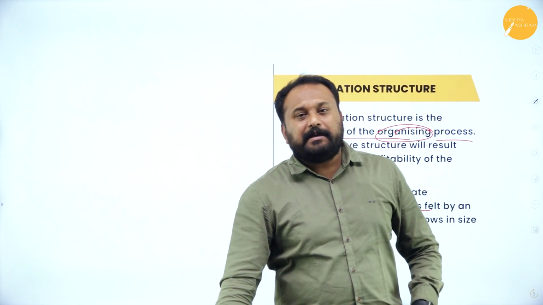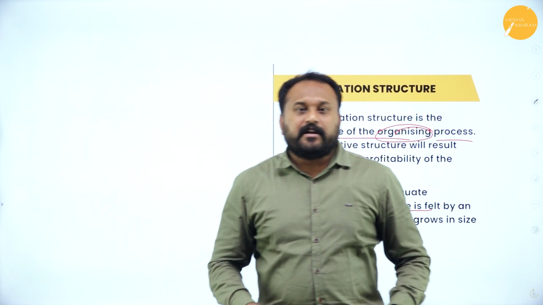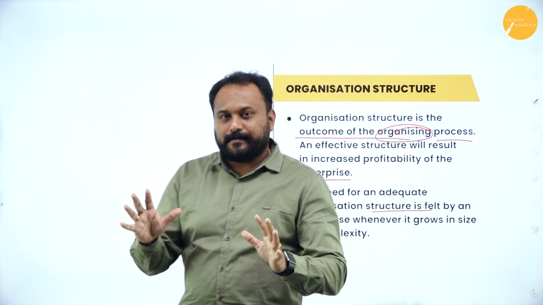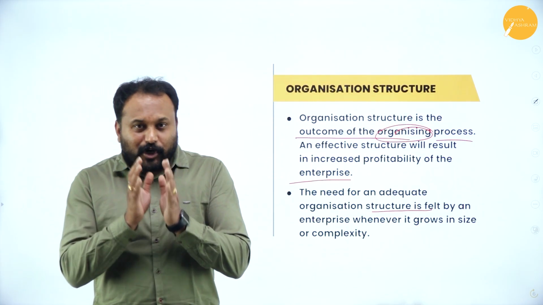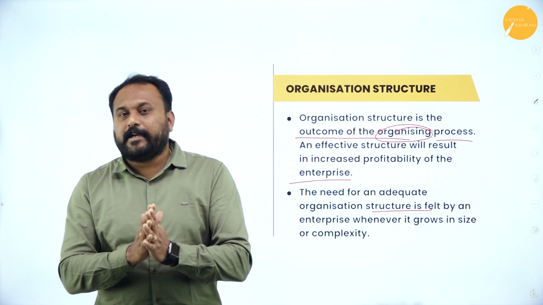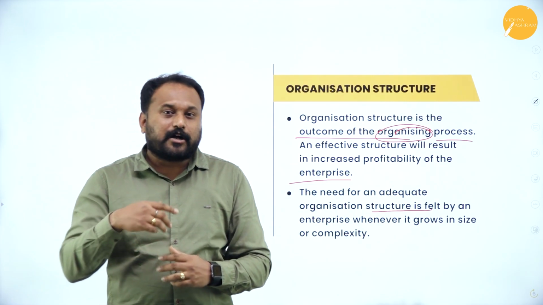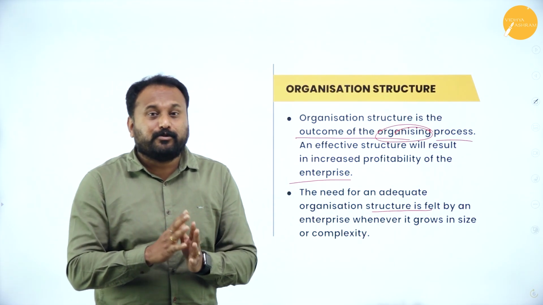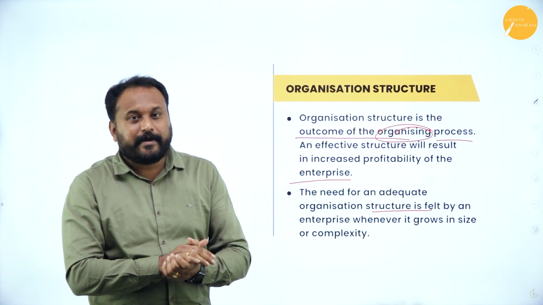See, for a very big company, we need a very complex kind of structure. Authority should be good, responsibility should be taken into consideration, accountability should be transparent, and the last one is the reporting. Who should report to whom should be stated properly.